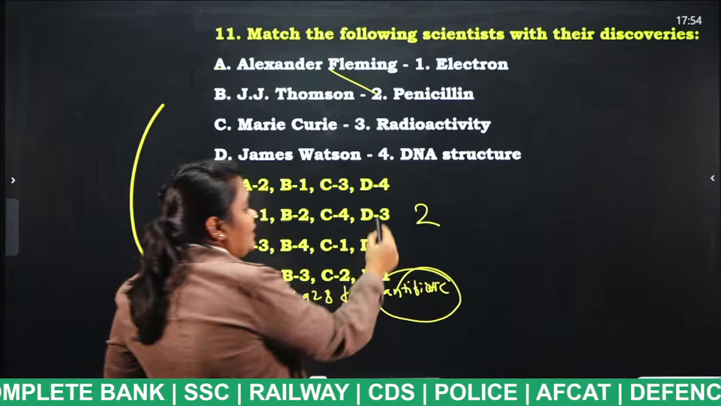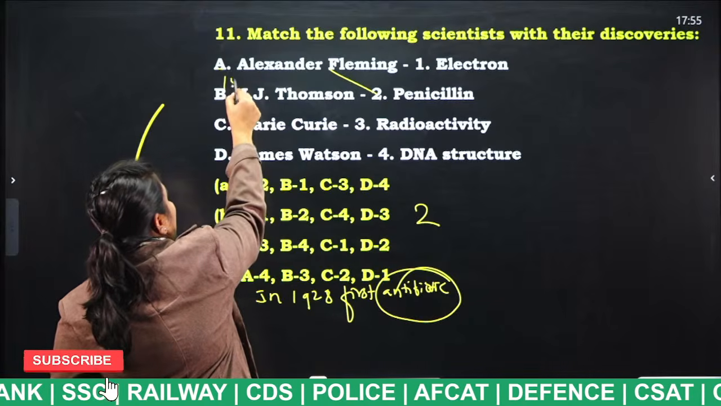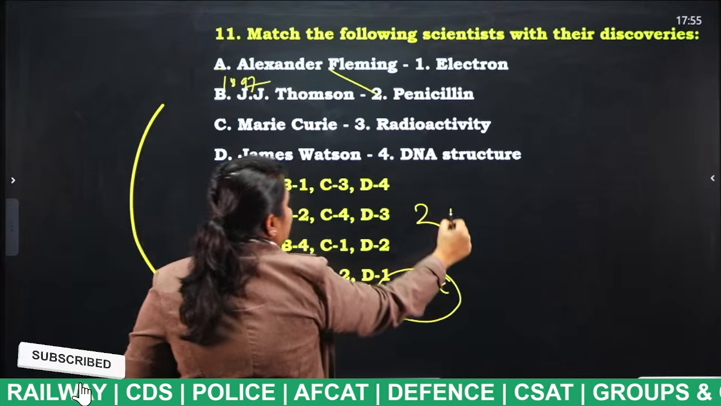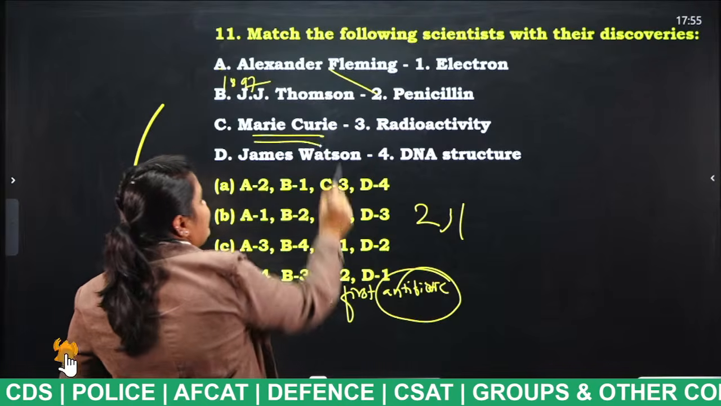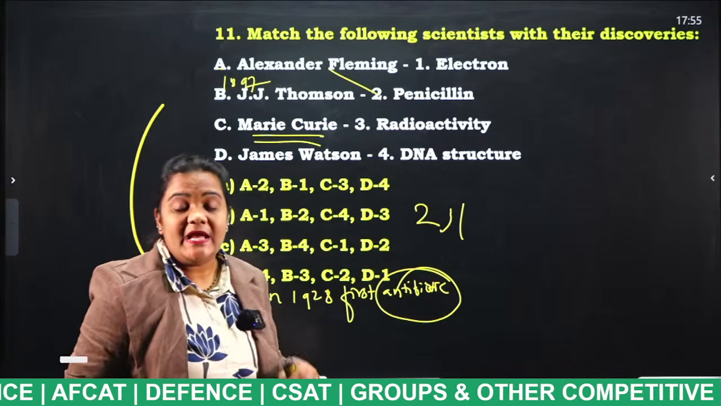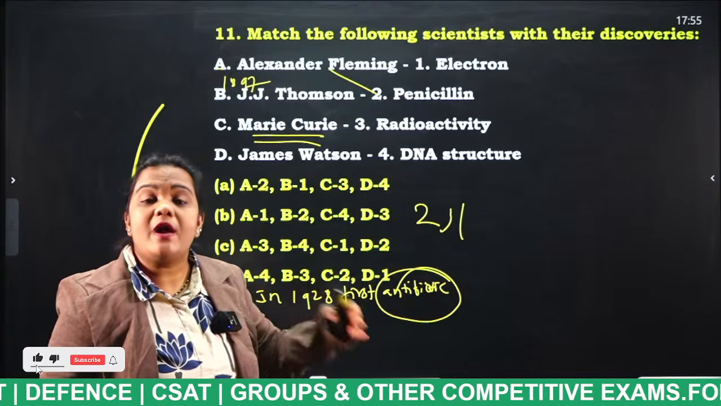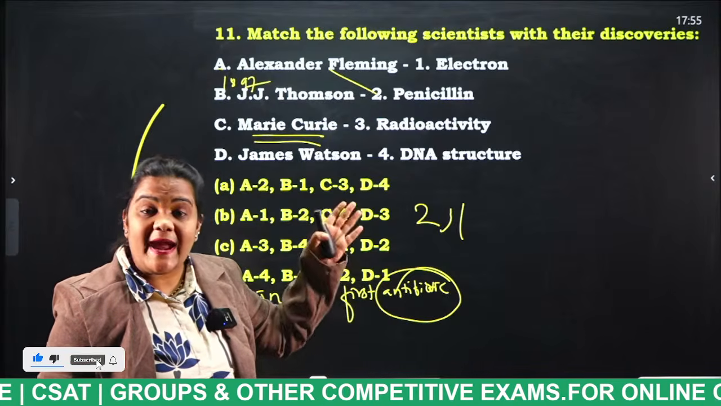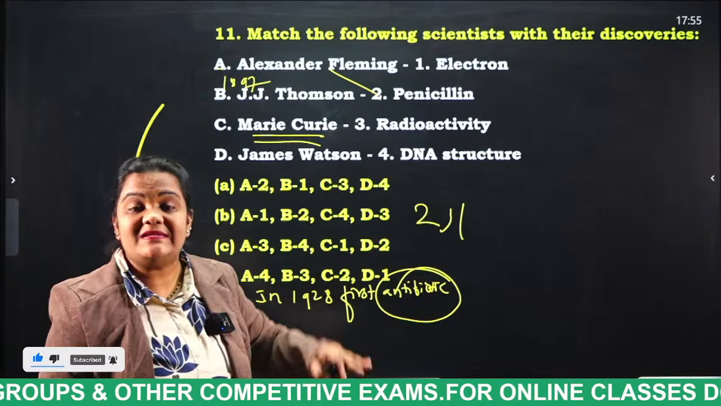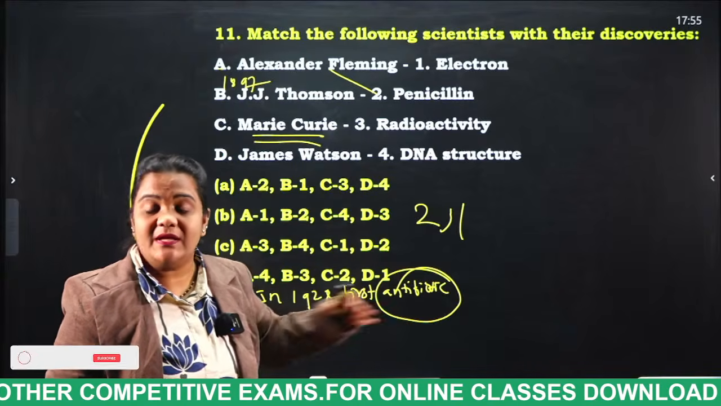J.J. Thomson discovered the electron in which year, students? In 1897. So, this is 1. Madame Curie discovered radioactivity. She even got the Nobel Prize 2 times, in 1903 and 1911, for the discovery of radioactive elements.